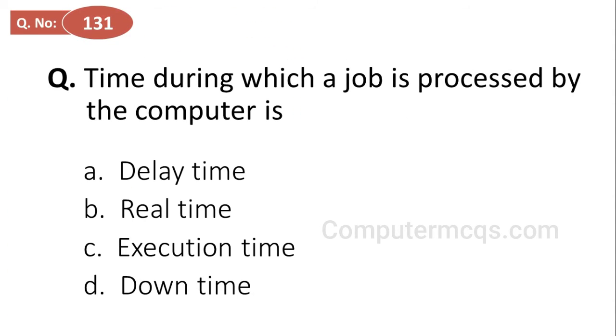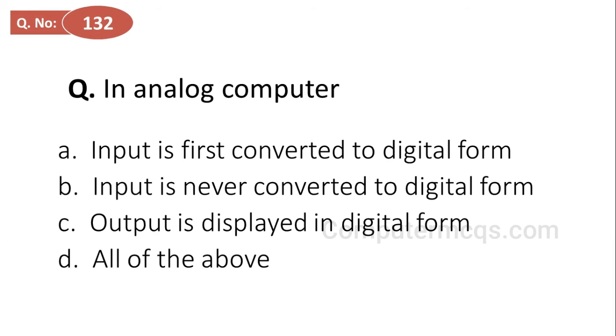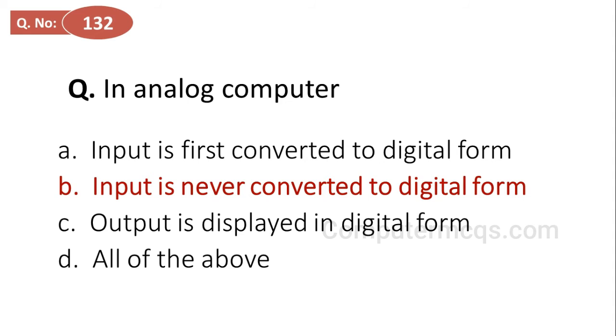Time during which a job is processed by the computer is, options are delay time, real time, execution time, downtime, and the correct answer is option C, execution time. In analog computer, options are input is first converted to digital form, input is never converted to digital form, output is displayed in digital form, all of the above, and the correct answer is option B, input is never converted to digital form.